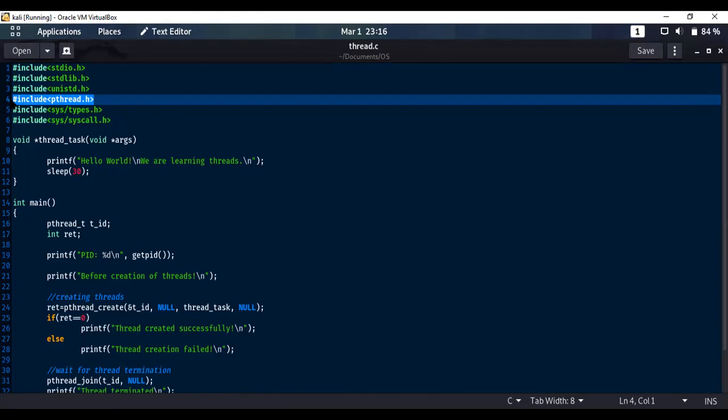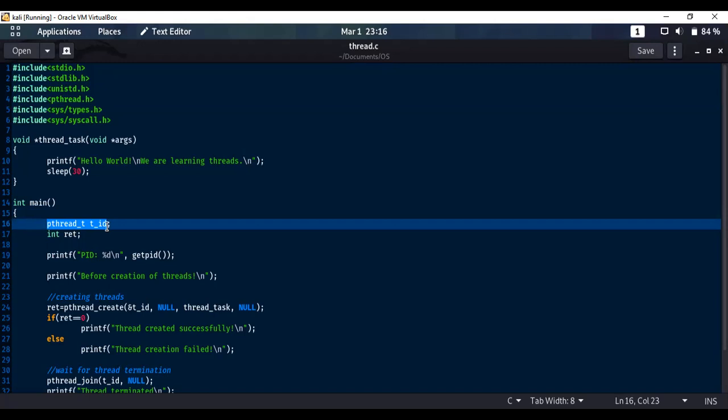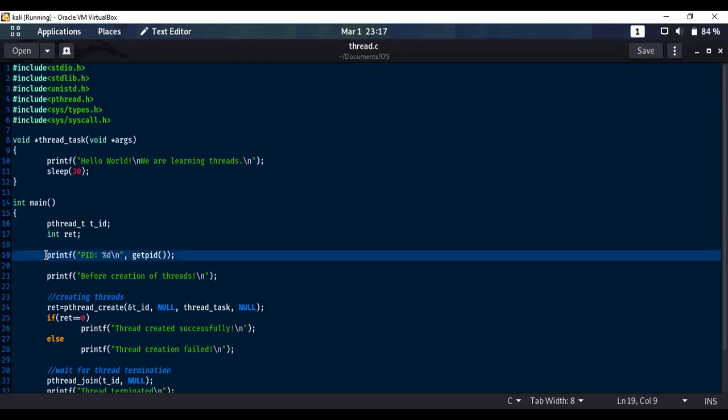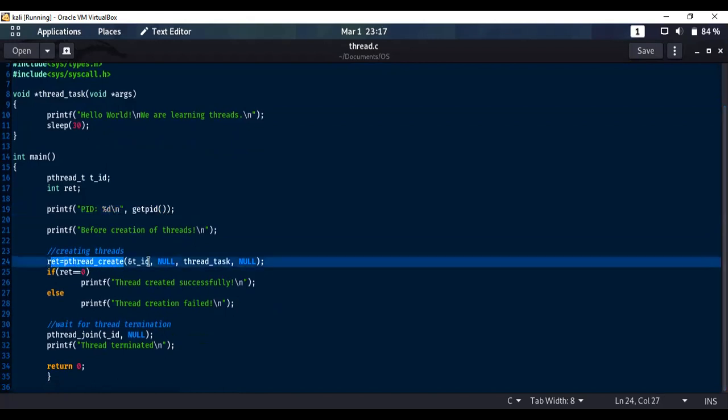This pthread library enables the user to figure out and visualize how threads execute, and also allows the user to create and terminate their own threads. So let's move further. In the main function, t_id is the variable for the pthread library. The line number 19 printf statement gets the process ID from the getpid function and prints it. And next we come to the main part of this code. In line number 24, we are creating a new thread for the function thread_task.